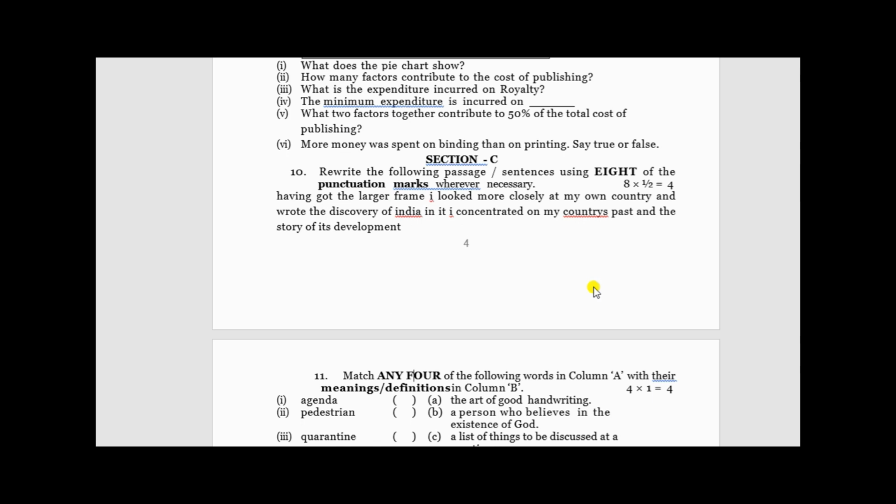Here it's punctuation. We have to rewrite the passage. So whatever the 3 or 4 lines given here, we have to rewrite.